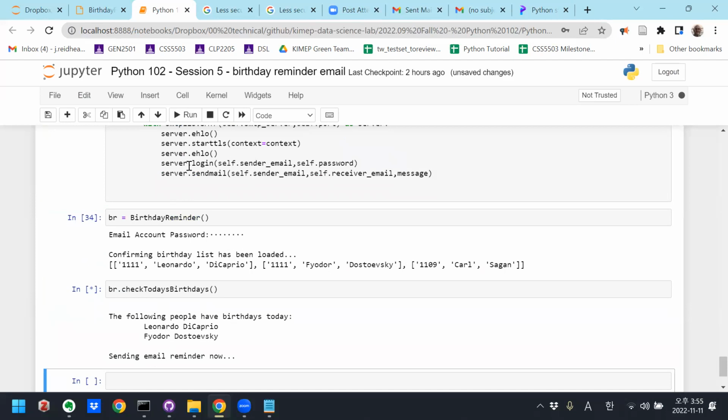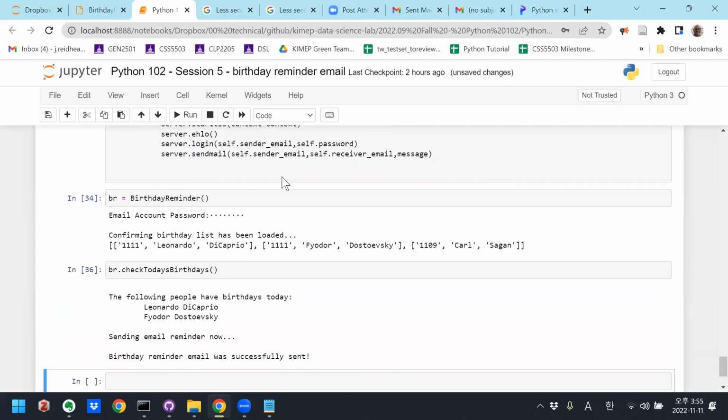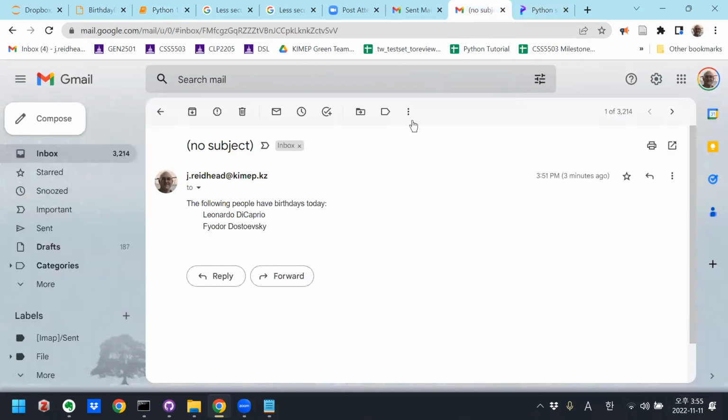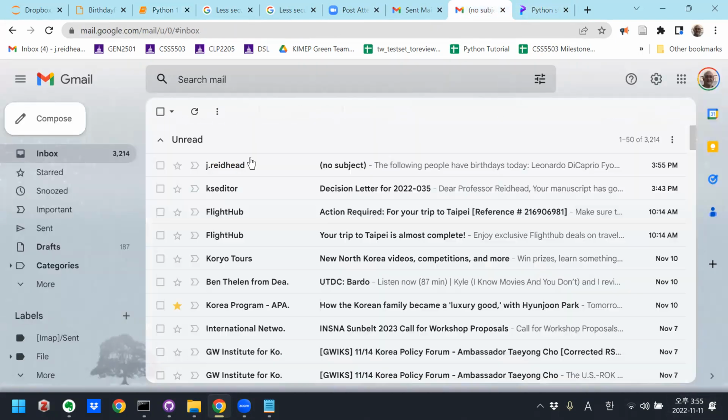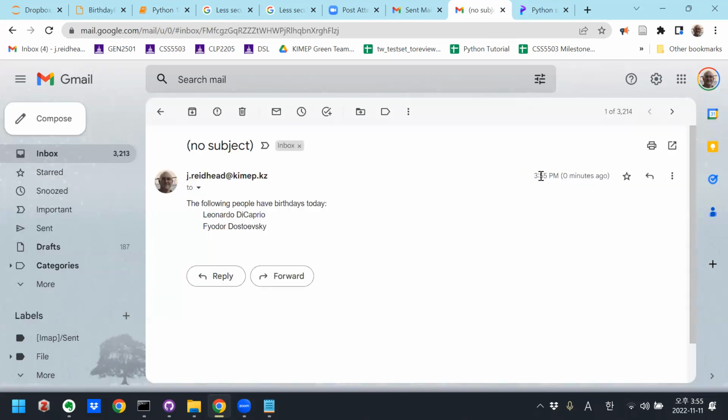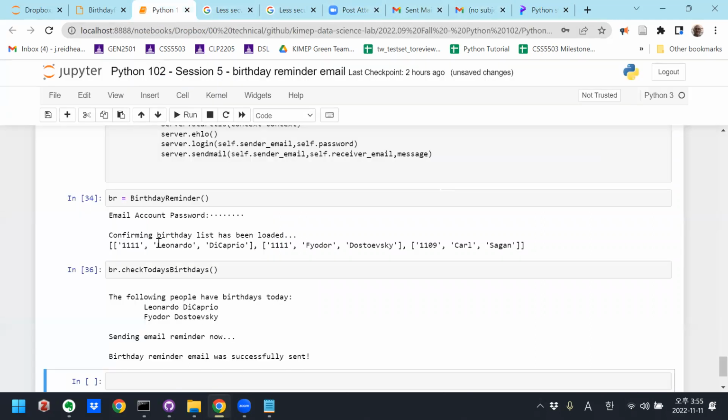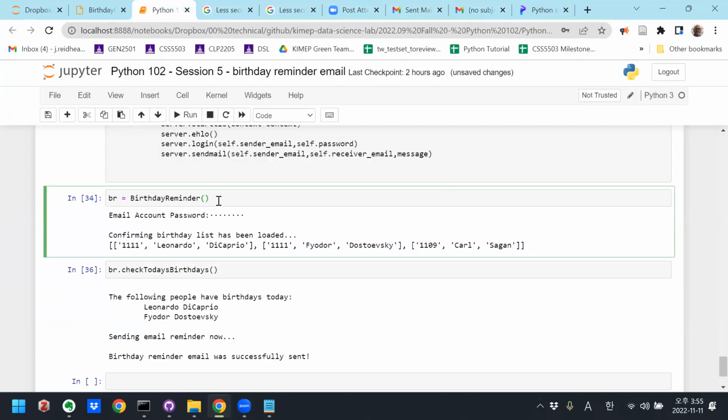So I can do it again, sending an email reminder now. Birthday email was successfully sent. It's 3:55. Time is 3:55. And I have a new email here, 3:55. Same one.